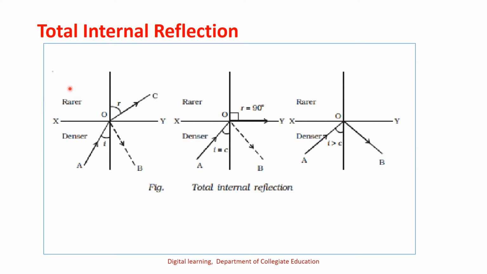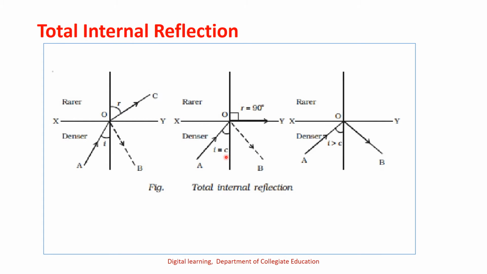So this is the diagrammatical representation. So this is the denser medium and the rarer medium. XY is the boundary separating the two media, denser and rarer. So this is an incident ray AO. When it is traveling from denser to rarer medium at some angle of incidence, I is the angle of incidence and R is the angle of refraction.